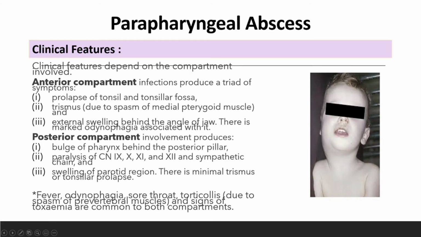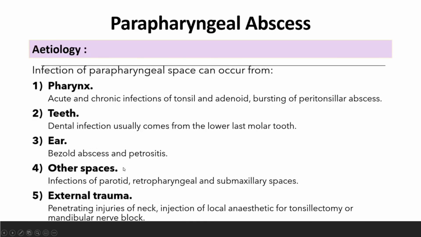Okay. So, parapharyngeal abscess, clinical features dia, kalau anterior compartment, dia ada triad of symptoms. Okay, 3. Prolapse of tonsil and tonsillar fossa, trismus due to spasm of the medial pterygoid muscle and external swelling behind the angle of jaw. Okay, and then kalau posterior compartment, bulge of the pharynx behind the posterior pillar. Paralysis of nerve 9, 10, 11 and 12 and sympathetic chain. Swelling of the parotid region. So they always related back to the anatomy lah.